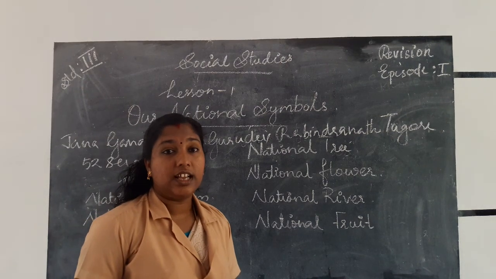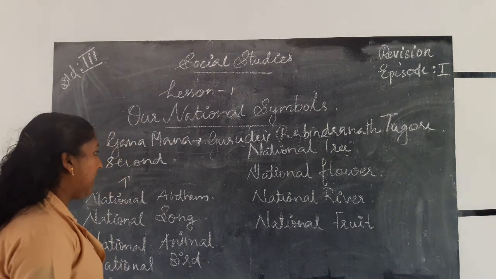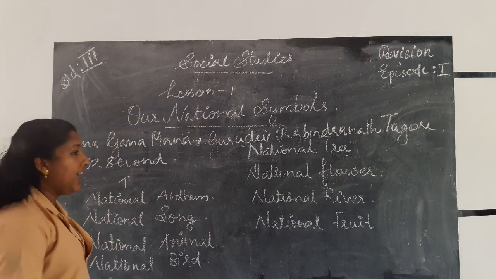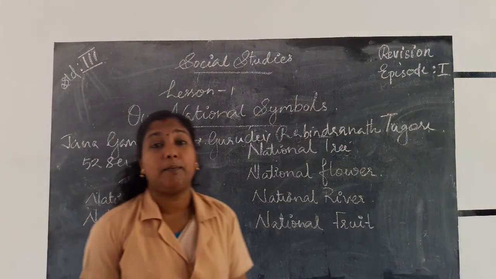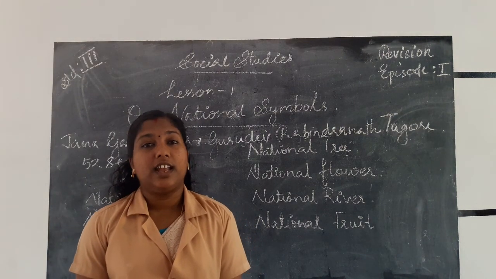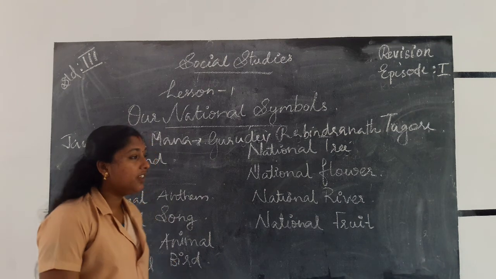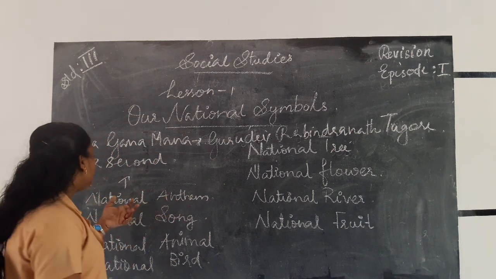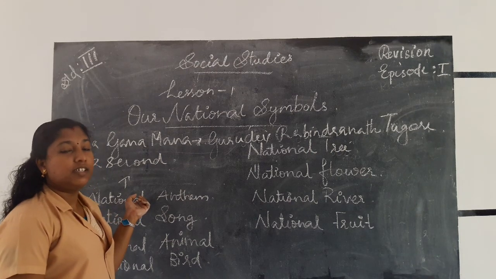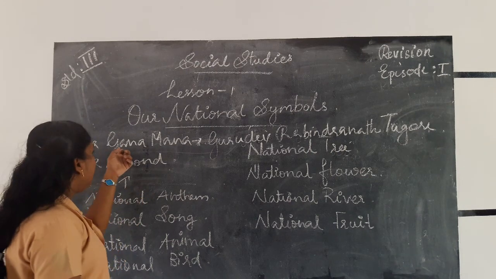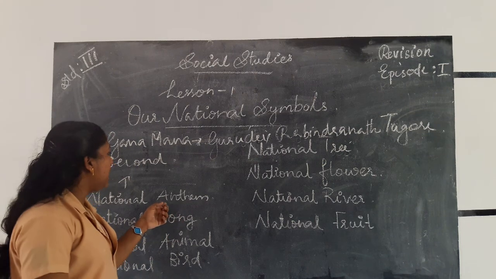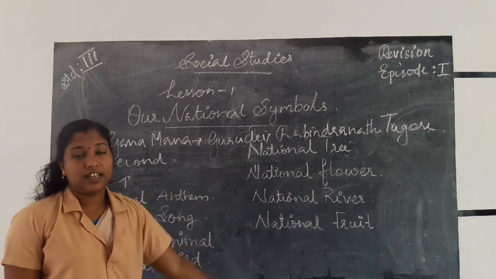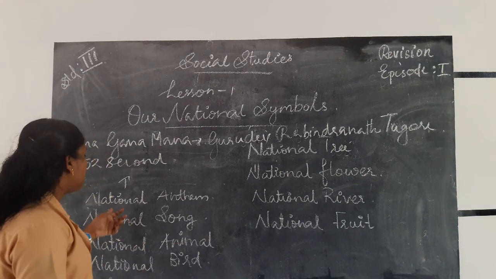We should stand up in attention whenever the national anthem is being played. In this way, we can show respect to our national anthem. Jana Gana Mana is our national anthem. Gurudev Rabindranath Tagore was the writer of our national anthem.